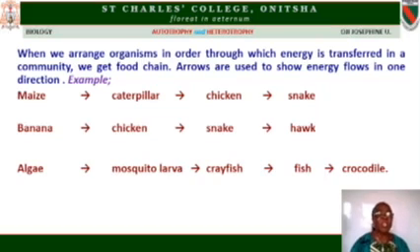Another good thing you must pay attention to is that you have to give a natural sequence. For example, it is wrong to write maize first, which is correct because it is a green plant, and write something like cat to follow it. We know cats don't eat maize. Therefore, it becomes a wrong sequence. There are so many others like that.